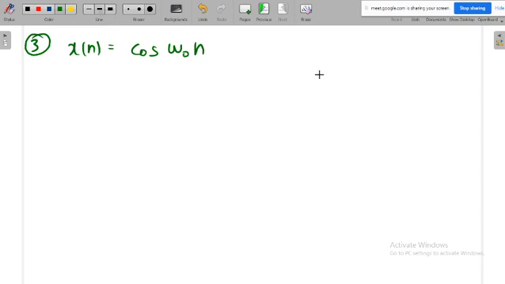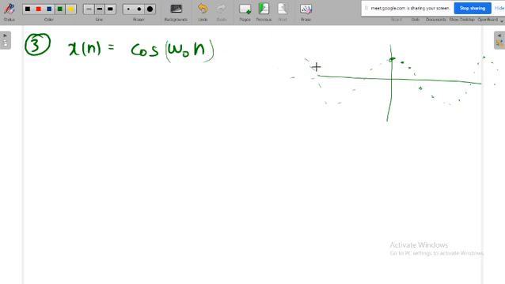Once you draw the diagram, you will get samples like this, because it is a discrete signal. This is the nature of this signal. Even though this is a discrete signal and a periodic signal, it extends from minus infinity to plus infinity. They have not given any u of n here, so this signal is valid from minus infinity to plus infinity, but in the discrete domain.